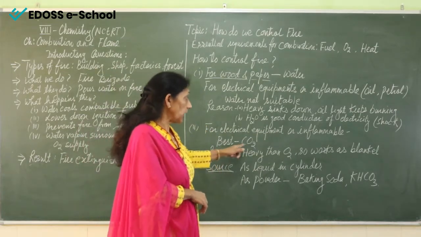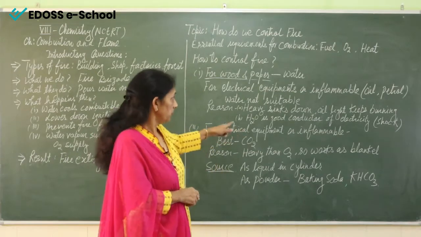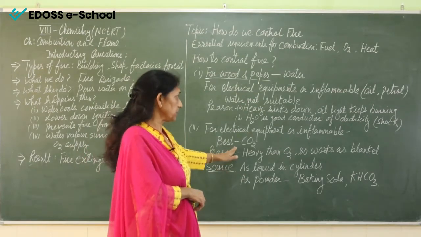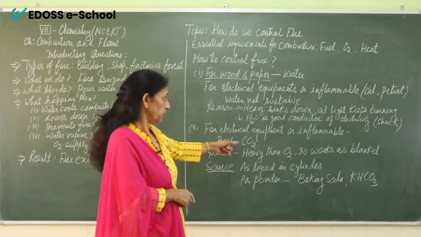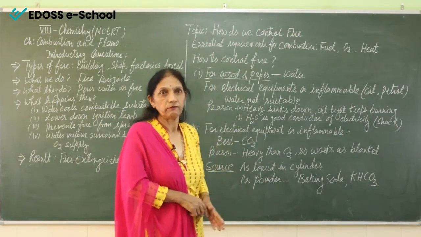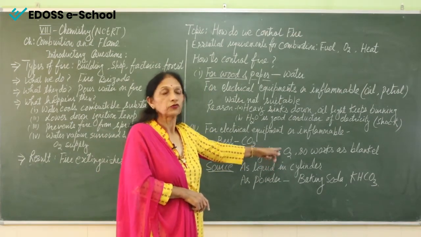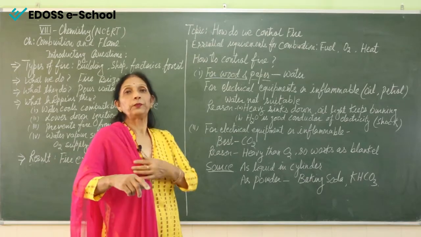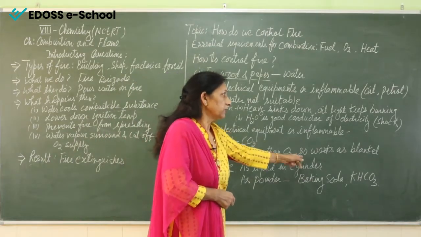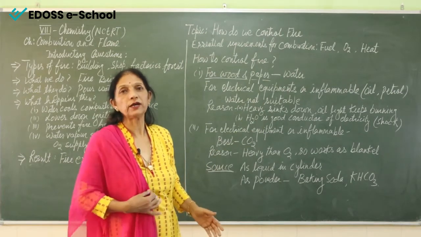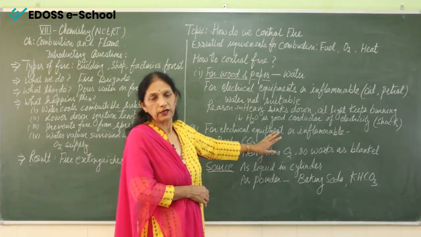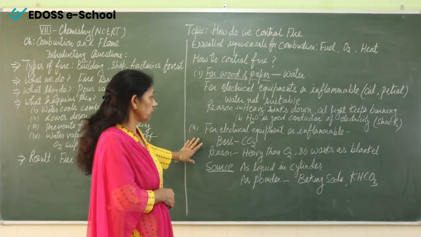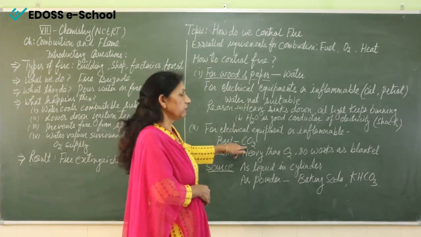The reason is this. Here we have seen that water is heavier than oil, so it goes down, but here we are seeing that carbon dioxide is heavy. It is heavier than oxygen. So being heavy, what will happen? It will remain down, and it will form a blanket around the combustible substance, and after some time the fire will extinguish.